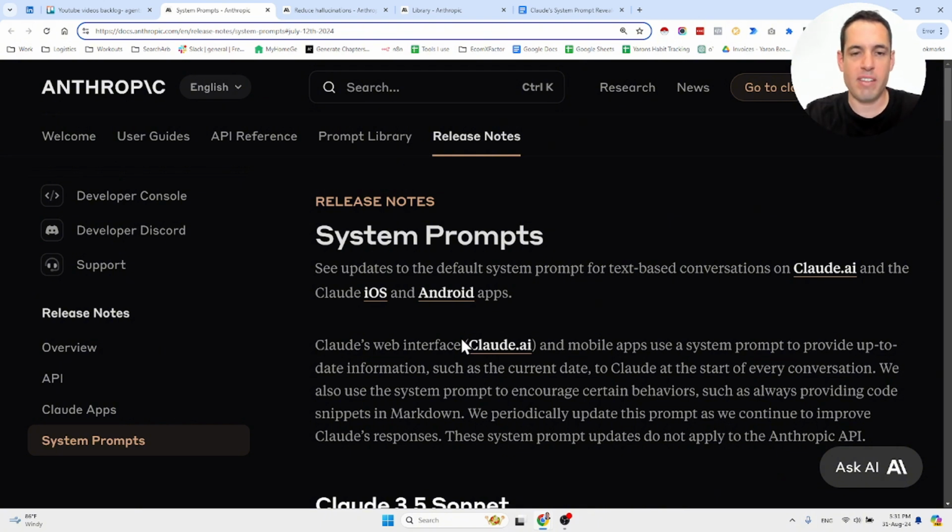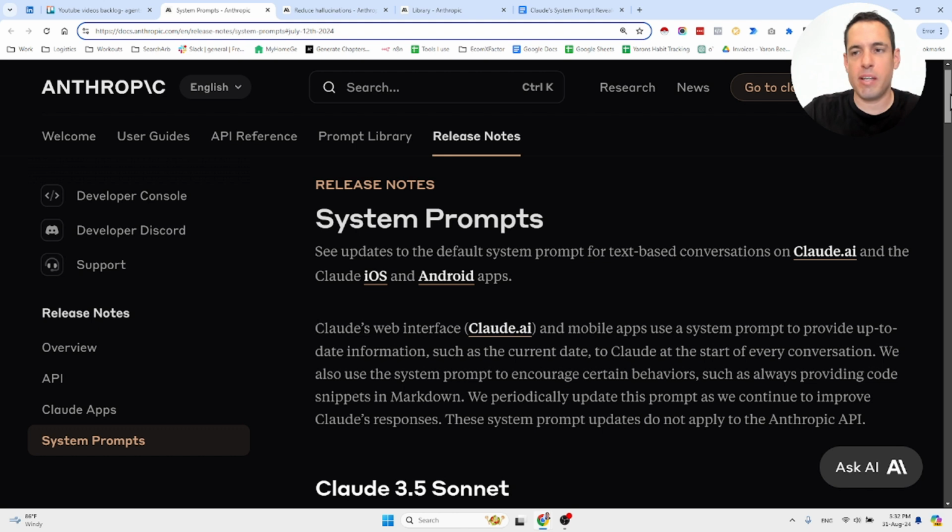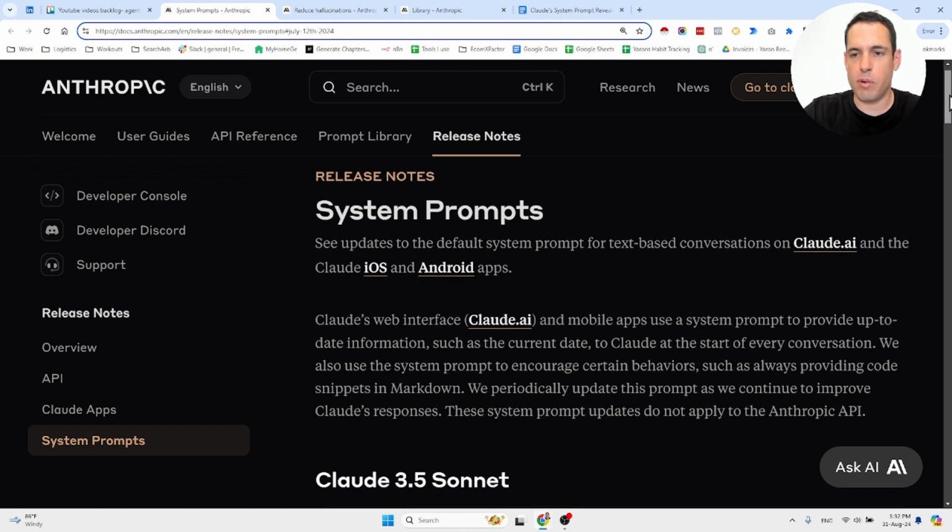This way we can all stay up to date regarding the prompts, and if we notice an improvement in the output of our prompts or a decrease in the performance, it will help us to pinpoint whether or not something has changed in the system prompts that has caused this reduction in performance.